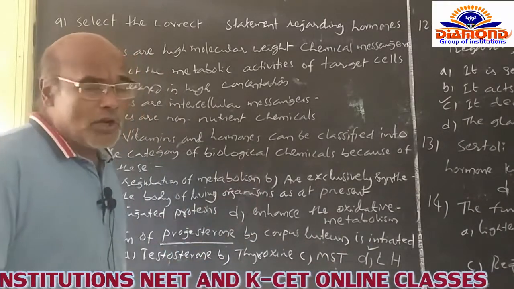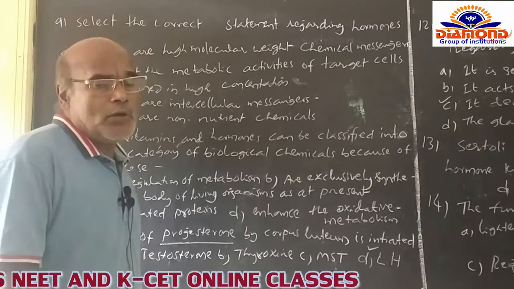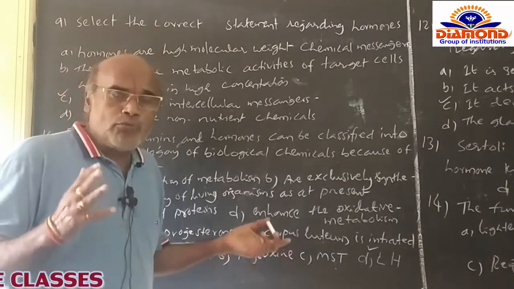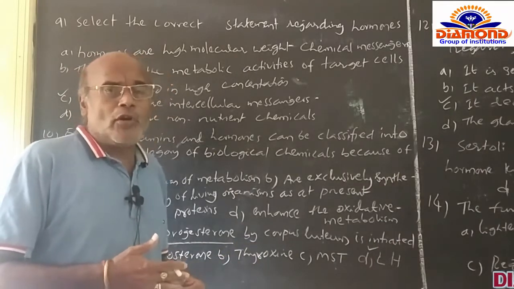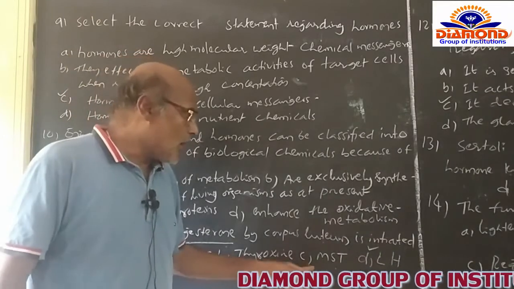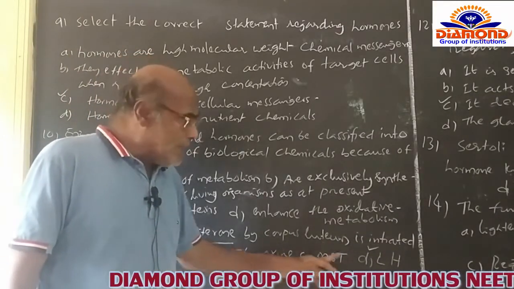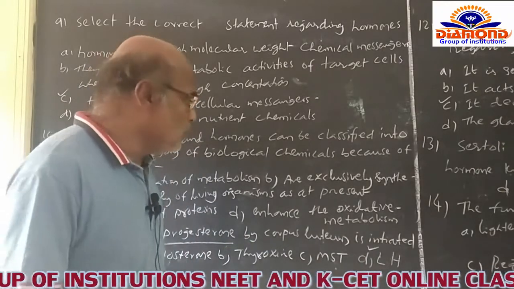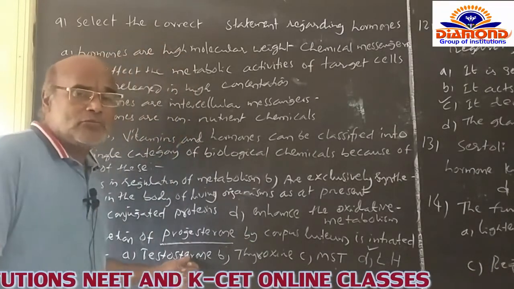The luteinizing hormone always stimulates the corpus luteum. The corpus luteum is formed after ovulation, when the remaining Graafian follicle cells form the corpus luteum. The corpus luteum is initiated and stimulated by luteinizing hormone for the secretion of progesterone.